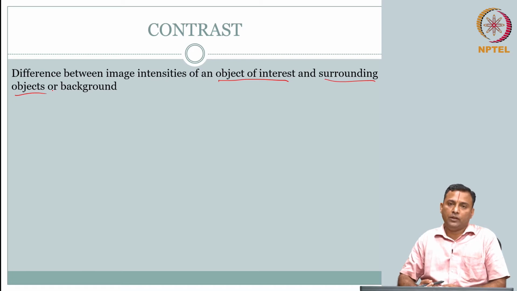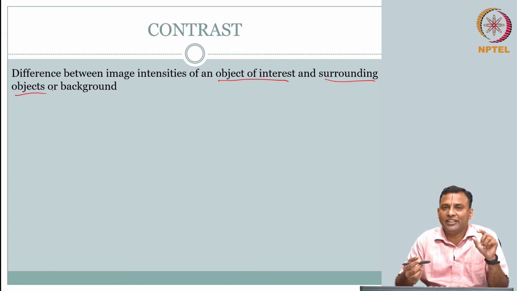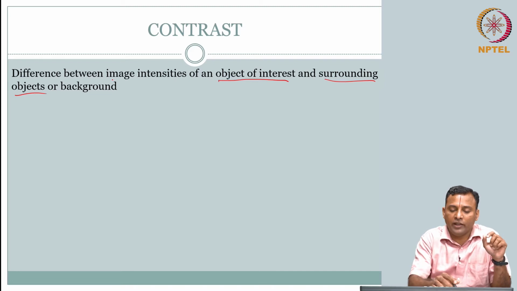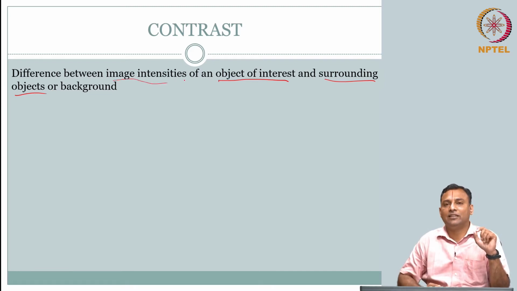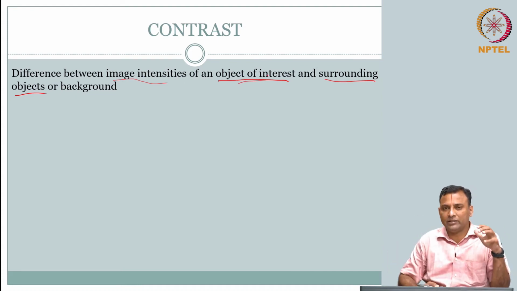Very good. So it is not too far away from what our colloquial use was. It's just that we have made it a little more specific, calling it image intensities of the object of interest and the surrounding. Okay, so this is good with English.